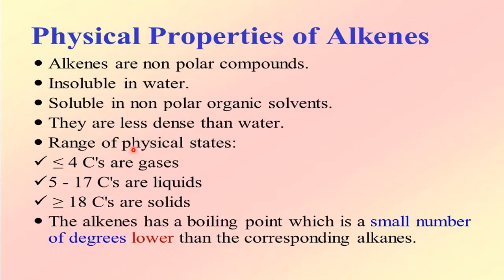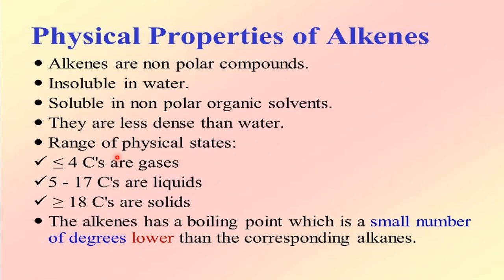And lower members, whether it is alkane, alkene, alkyne, or arene, are usually gases, and middle members are liquids. As you move in the homologous series, higher members, more than 18 carbon atoms, are solids.